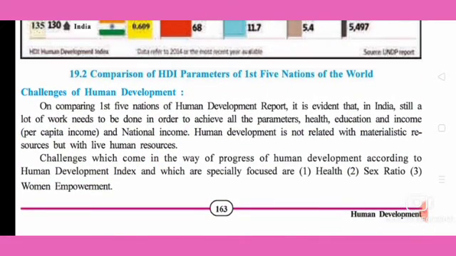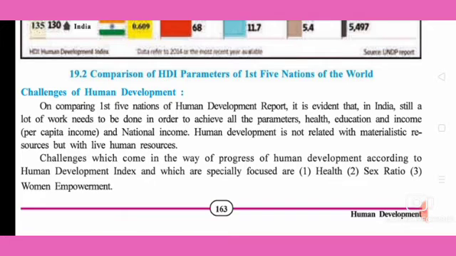So second, we can see the comparison of HDI parameters of the first 5 nations of the world, and the challenges of human development.